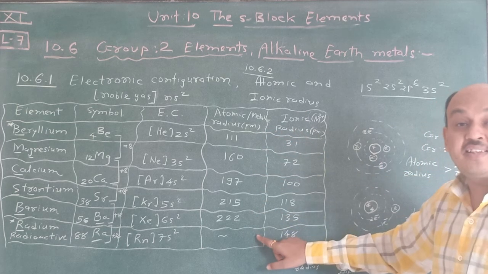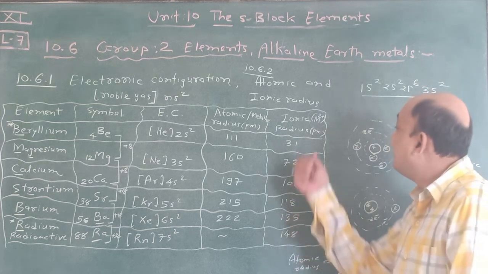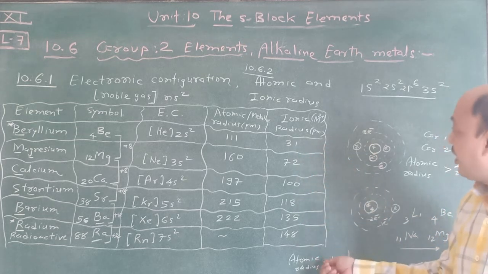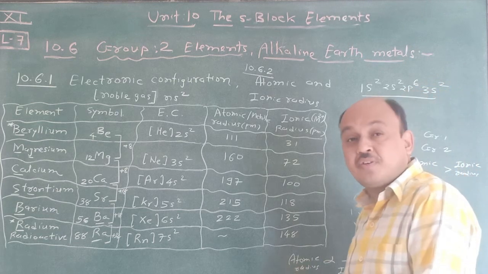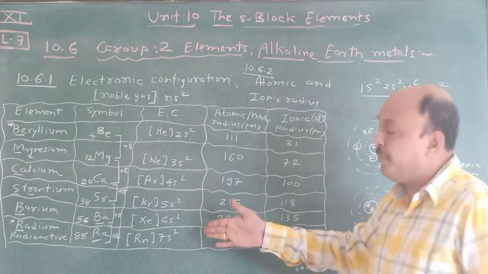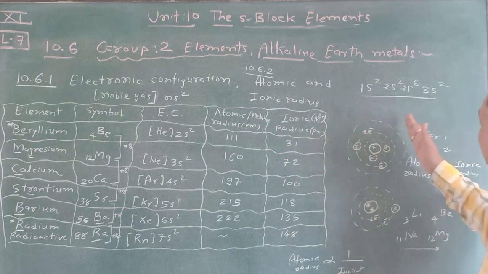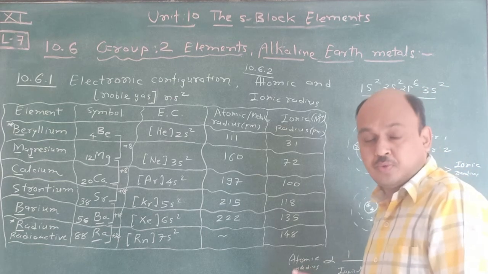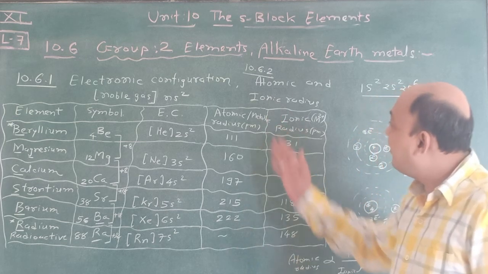From top to bottom, atomic radius increases. In the same way, ionic radius also increases from top to bottom. So this is all about your NCERT topic 10.6.1, electronic configuration. This is the general electronic configuration in a group, and this is atomic and ionic radius. Discuss it this way, and also compare with group 1 and group 2, alkali metals and alkaline earth metals. So remember this, it is a very easy topic.